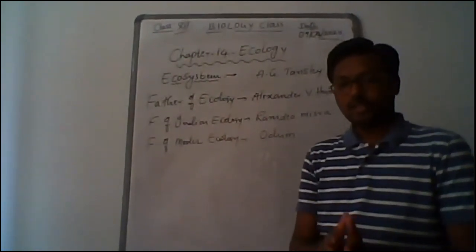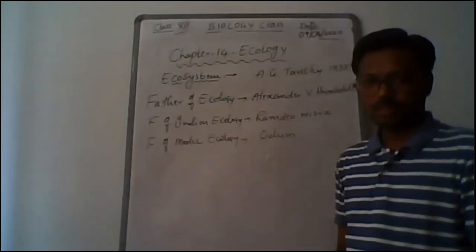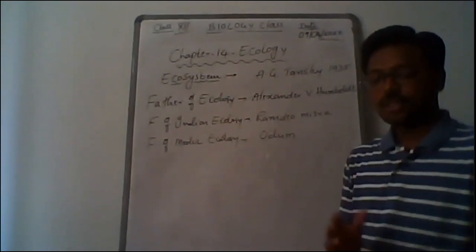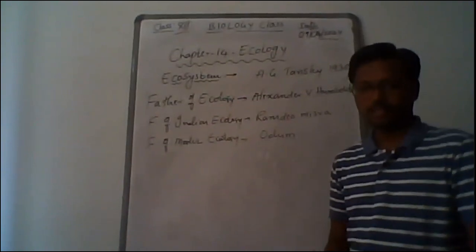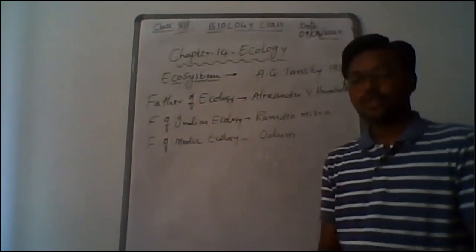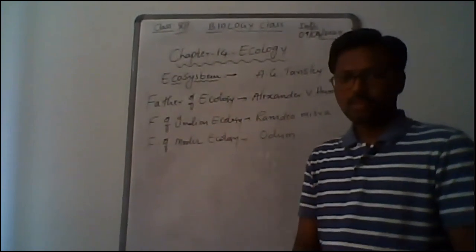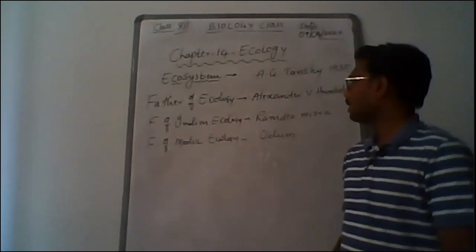Then the structure of ecosystem, different examples of ecosystems, structural and functional aspects of the ecosystem and their functions, energy flow in an ecosystem, ecological pyramids. So there are different topics we have to discuss in this chapter.